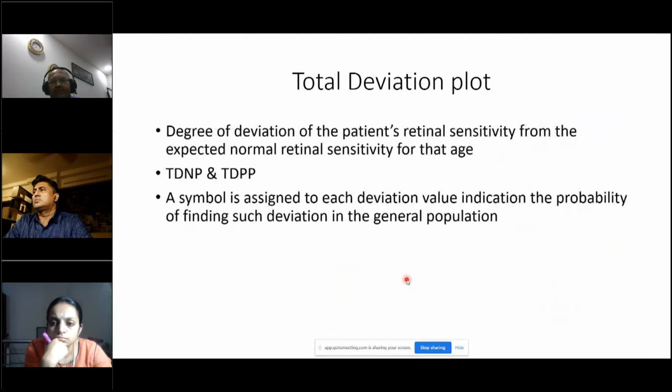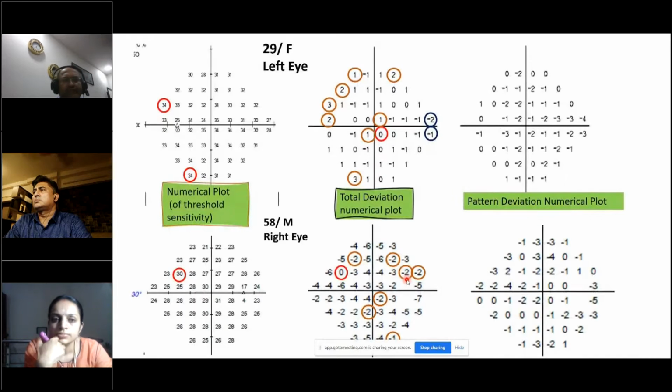Coming to the total deviation plot, it is the degree of deviation of the patient's retinal sensitivity from the expected normal retinal sensitivity for that age. So you have a total deviation numerical plot and a total deviation probability plot. A symbol is assigned to each deviation value, indicating the probability of finding such a deviation in the general population. If you see here, this is the left eye of a 29-year-old female patient.